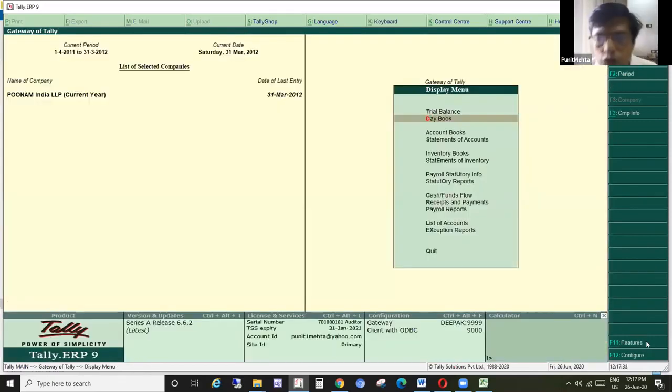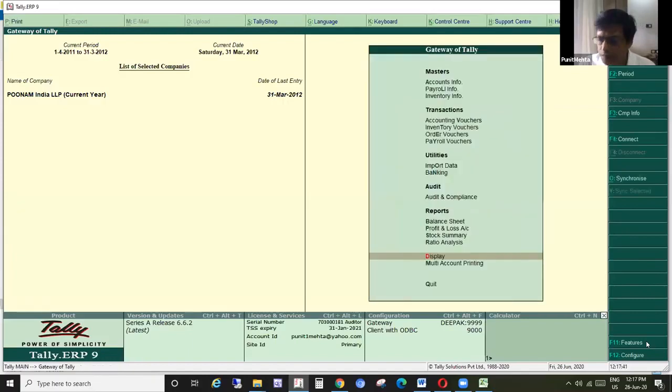Okay, so this was the third thing after list of account statistics and daybook. Now the other important part which you should know is using Control F12 and Alt F12. I already mentioned Alt F12, that whenever you are looking at daybook and want to filter certain information, you can get it.